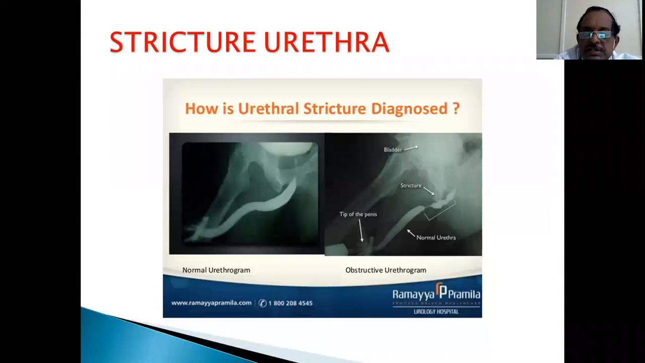How do we diagnose stricture? We have discussed in case of rupture urethra. The retrograde urethrogram: a stricture has one proximal and one distal limit. Is it right? Two limits of stricture are there. To know, one thing is a retrograde urethrogram. You do a retrograde urethrogram injecting dye through the urethra.